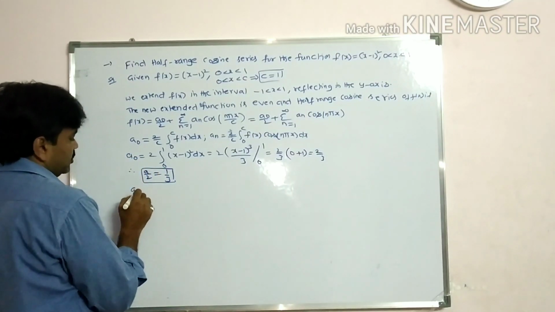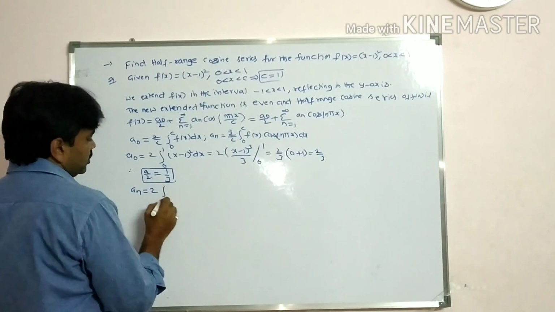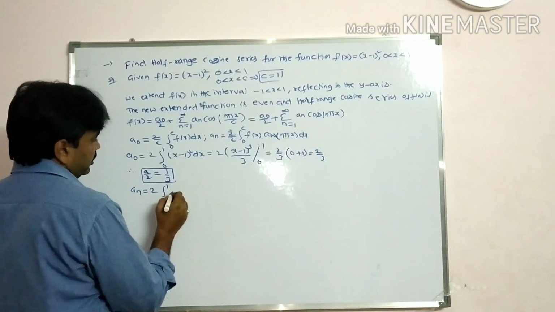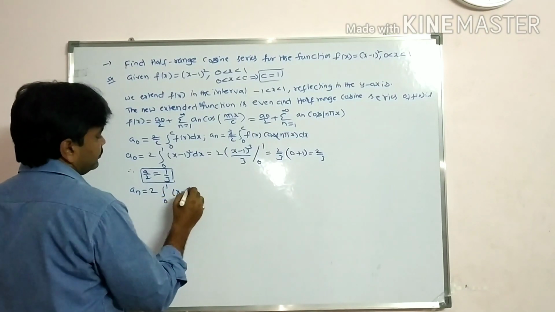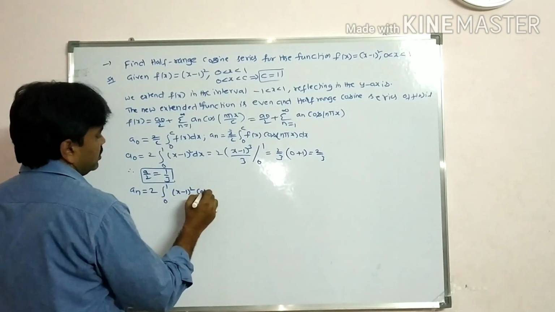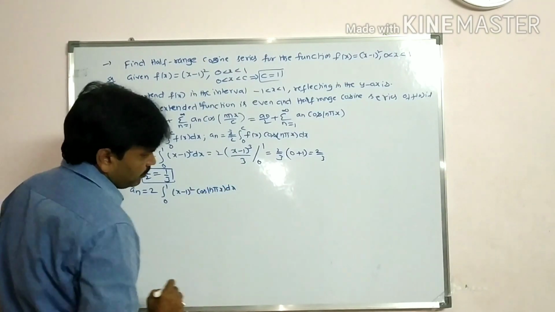Now a_n value, students. a_n value is 2 by c, c value is 1, students, integral 0 to c, c means 1, f of x is x minus 1 whole square, cos n pi x dx. Apply integration by parts, students.